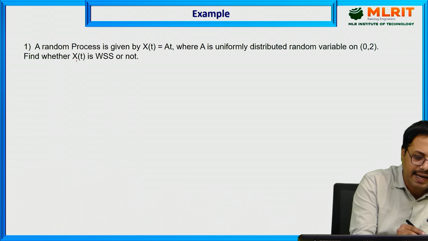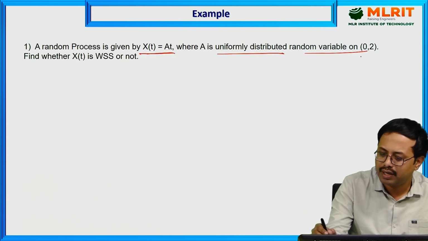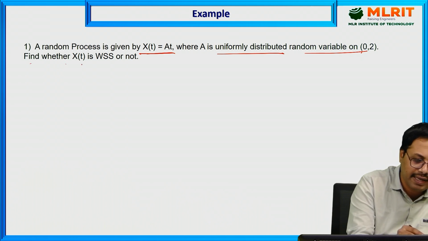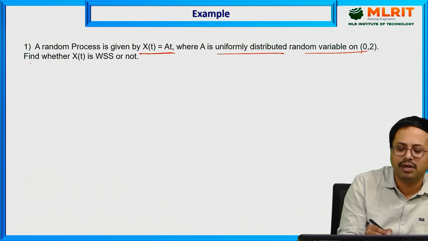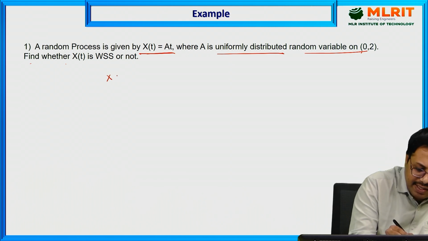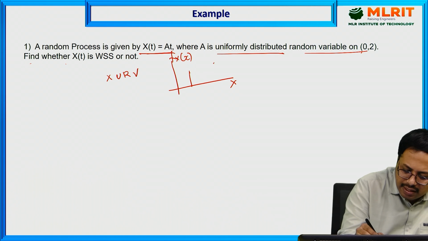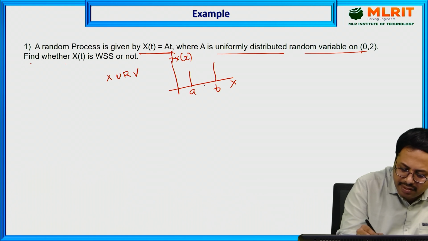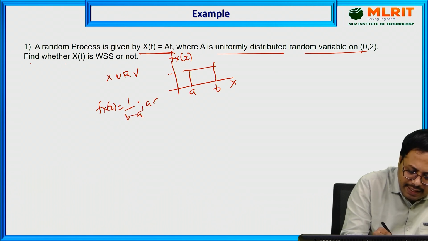Here a random process X(t) is equal to At. A is a uniformly distributed random variable for the interval 0 to 2. Find whether X(t) is wide sense stationary or not. We already discussed in previous sessions that if X is a uniform random variable, then f_X(x) is defined as 1 by (b minus a) for the interval a less than or equal to x less than or equal to b, and 0 otherwise.